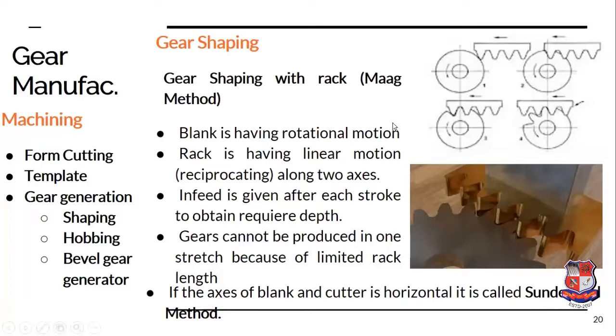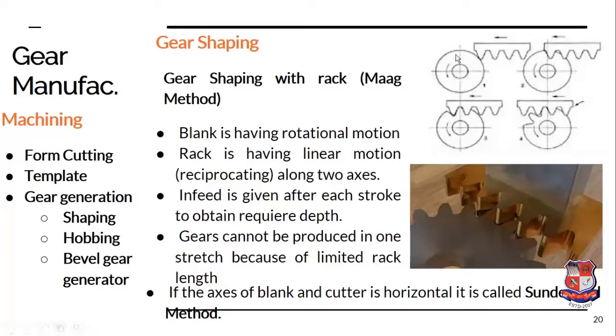Now, generally for complete manufacturing of this gear, the length of the rack must be very long, but keeping the length of the rack cutter very long is not feasible, and therefore we are using a shorter length. With this shorter length we can see that only a quarter of the gear is being produced. So this rack needs to be moved 4 times to complete the machining of the gear. Generally the rack is kept to a smaller length, and 2 to 4 passes are taken so that the complete gear is formed.